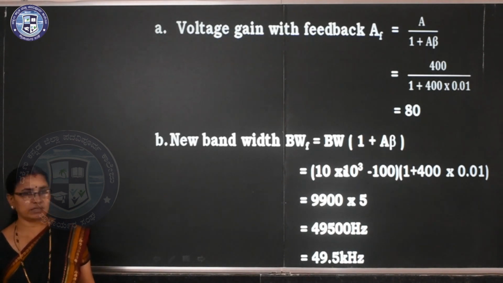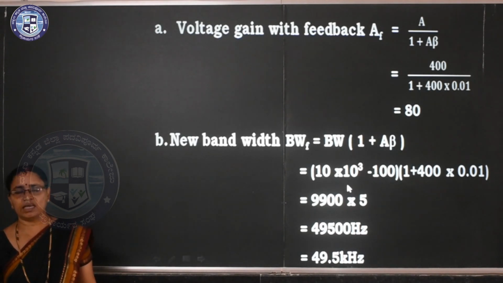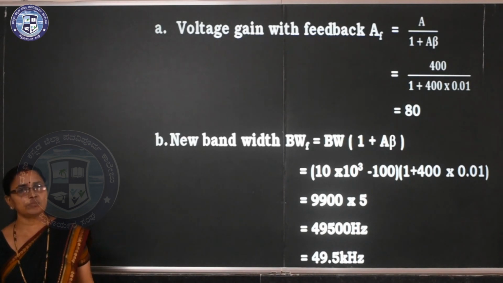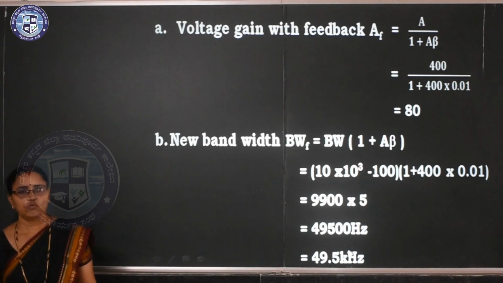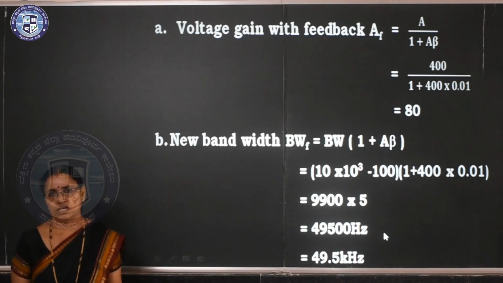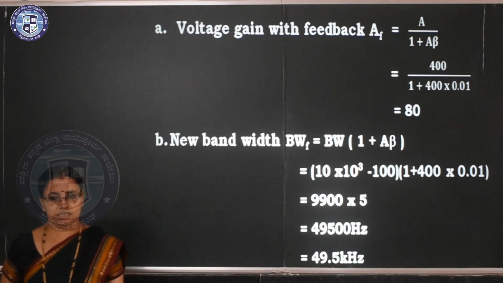So you have to substitute here. Most of the members are making the mistake here. It is 10K. K means 10 to the power 3. It is 10,000. 10,000 minus 100. So you are getting it is now 9,900 into 5. So you are getting 49.5 kilohertz. If you don't know the conversion, again I am repeating, write as it is. Clear?